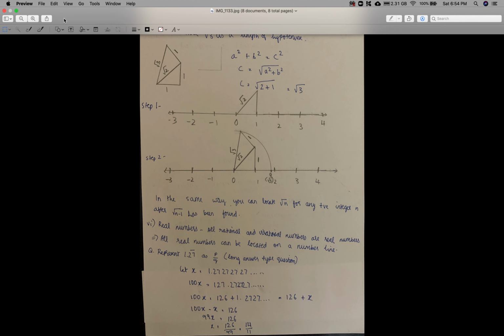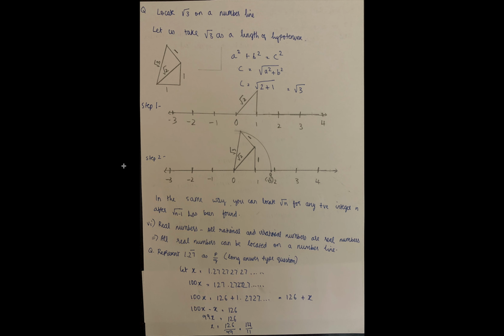Let us see another example where you have to use a different method. Locate root 3 on a number line. So what should you do? Let us take root 3 as the length of a hypotenuse.